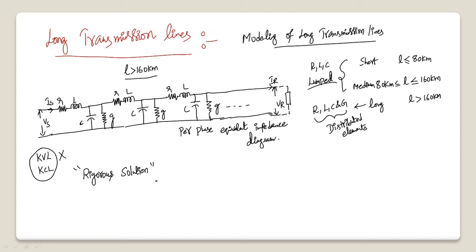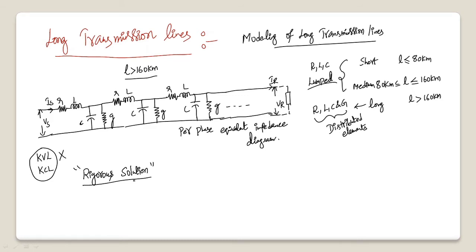We cannot use the normal circuit analysis techniques to extract the relations between sending end terms and receiving end terms, because we cannot separate them as a single element. As you have resistance here, here and here, we cannot represent this as a single resistance, or as a single capacitance, inductance or conductance, whatever it may be. So that is the reason why we will go for a rigorous solution.